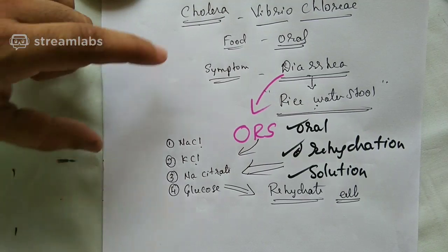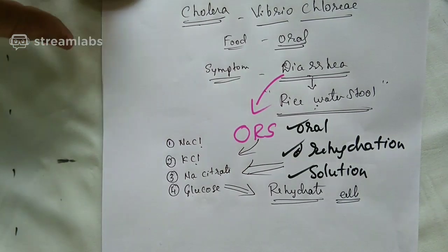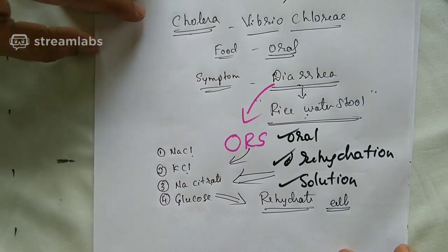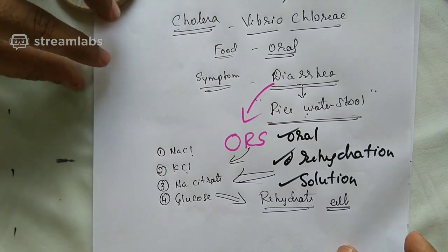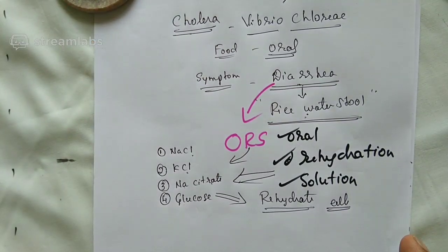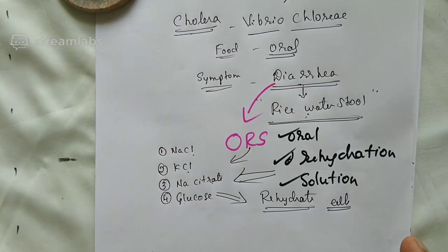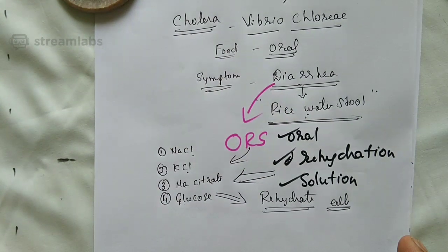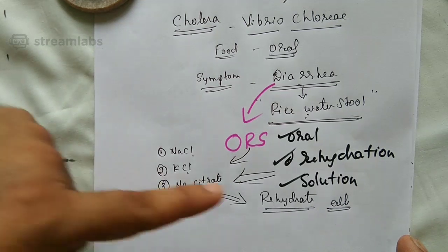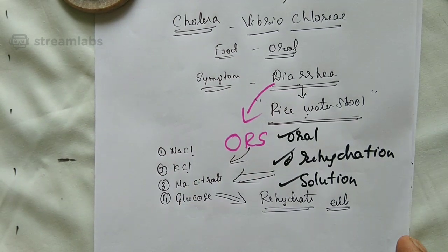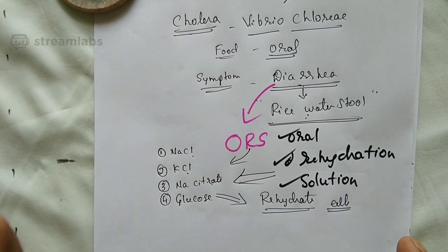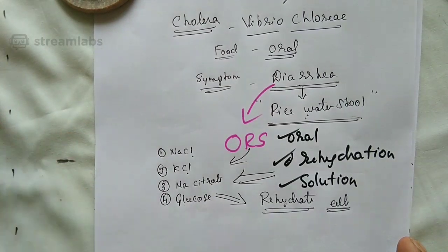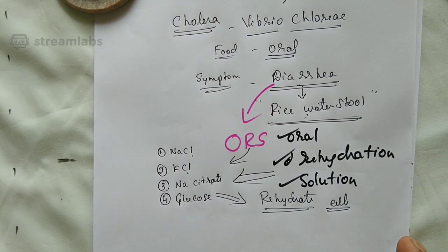So till now we were discussing cholera, which occurs if public or personal hygienic conditions are not maintained. Hope you understood. Cholera is caused by Vibrio cholerae. It's an oral route by which the pathogen enters the body. Diarrhea is a symptom. Rice water stool is the appearance of the watery feces, and oral rehydration solution has to be taken to rehydrate the body, and these are the composition of the ORS.